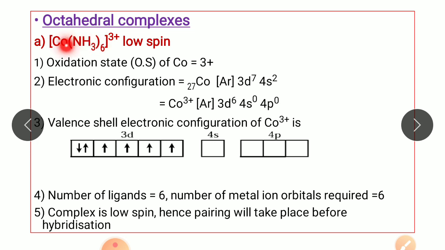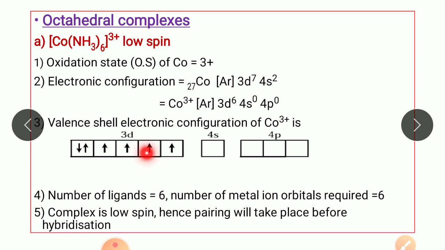Now cobalt is attached to 6 ligands. So the number of orbitals required for hybridization is equal to 6. Now the complex is low spin, hence pairing will take place before the hybridization.